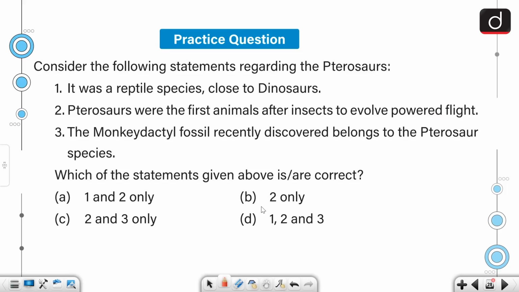Moving on, let's look at the practice question for our next segment. Consider the following statements regarding pterosaurs. It was a reptile species close to dinosaurs, and pterosaurs were the first animals after insects to evolve powered flight. The monkey-dactyl fossil recently discovered belongs to the pterosaur species, so we have to select the correct statement. I hope you'll be able to answer it correctly in the comment segment.